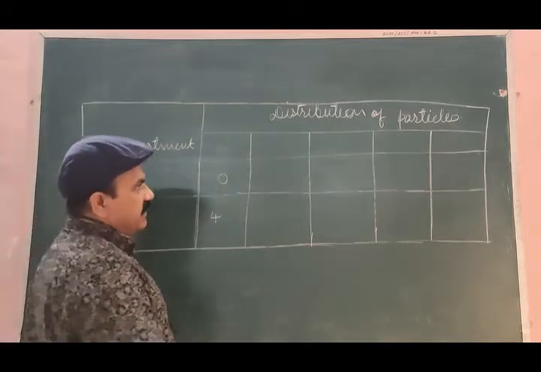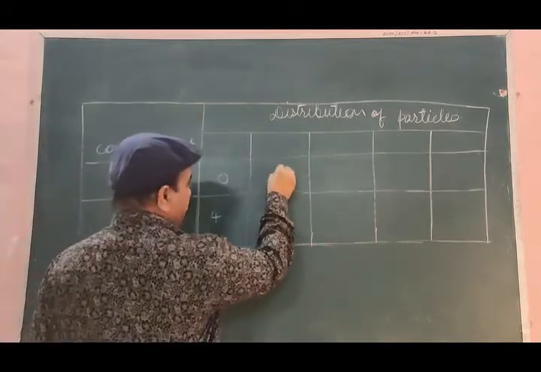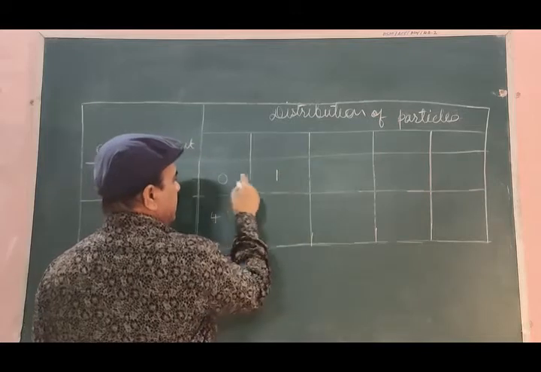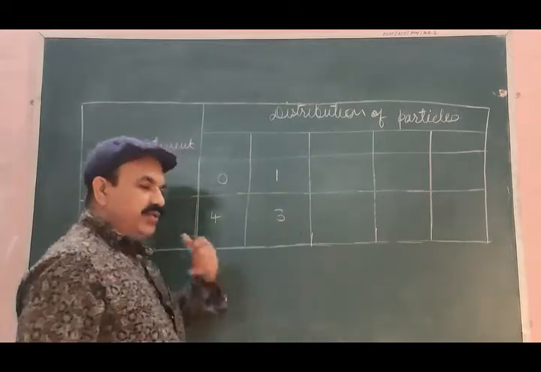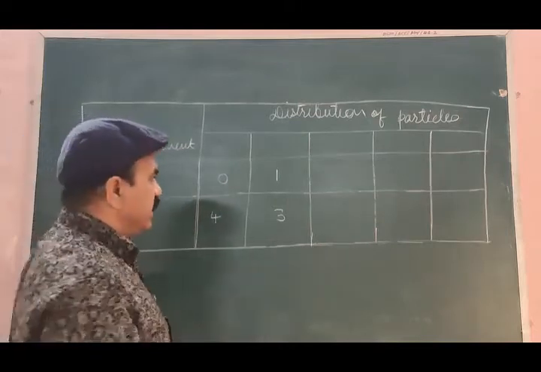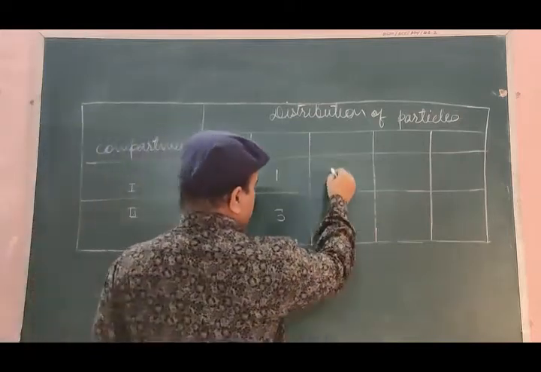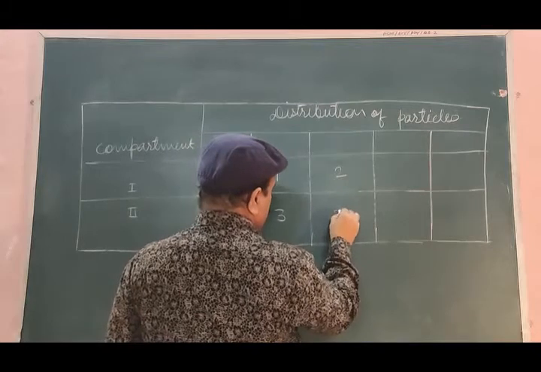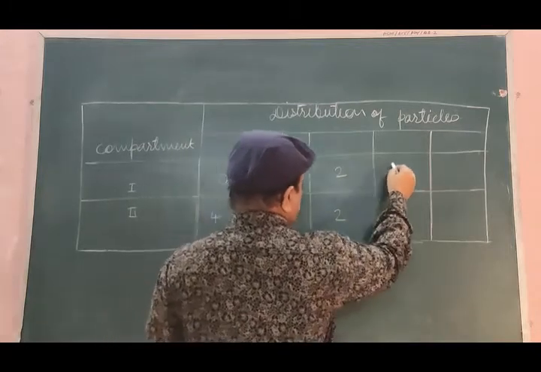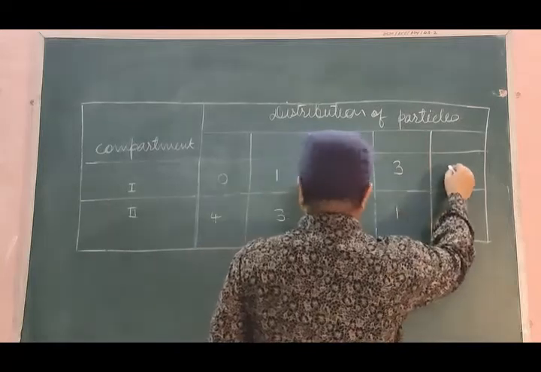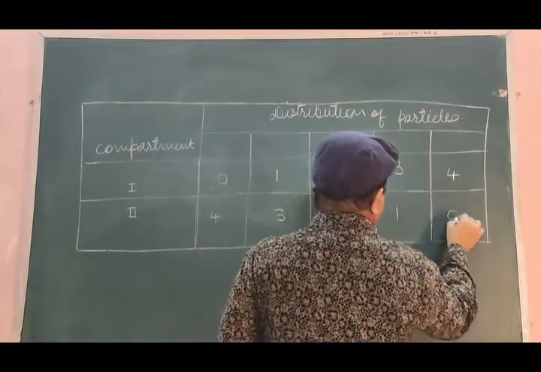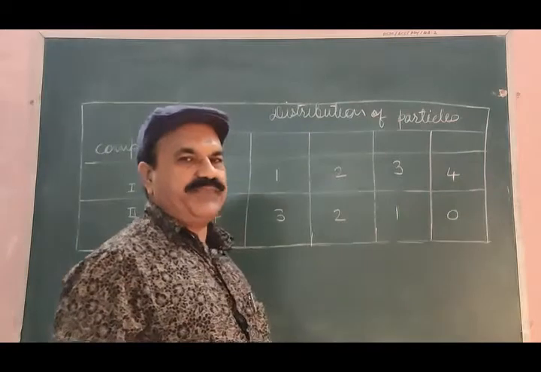The second possibility of distribution may be 1 particle in compartment first, 3 particles into the second compartment. Other possibility of distribution may be 2, 2. Next possibility of distribution may be 3, 1. And the last possibility of distribution will be 4 and 0.